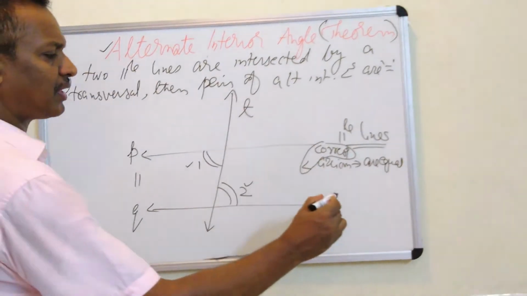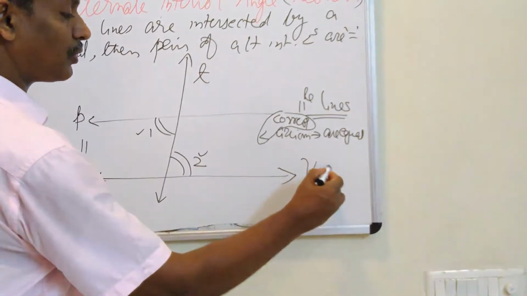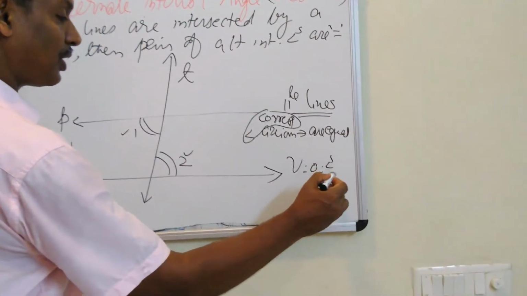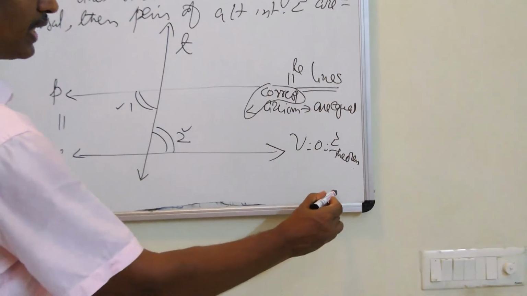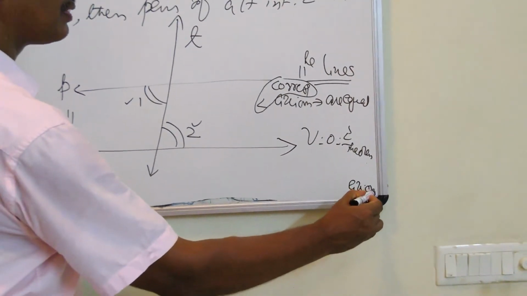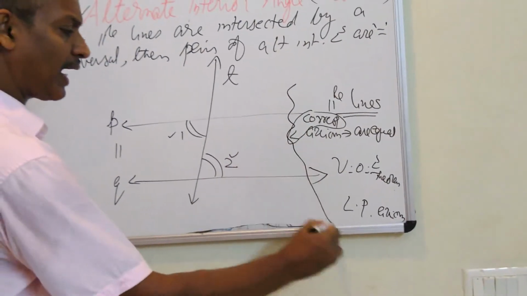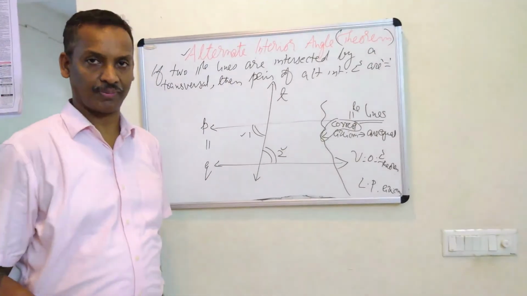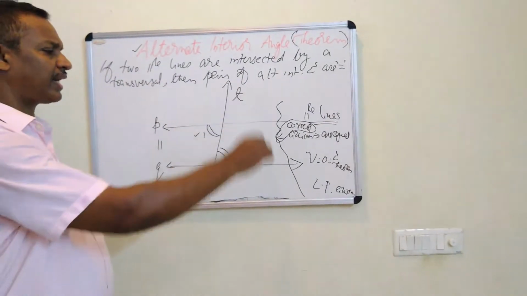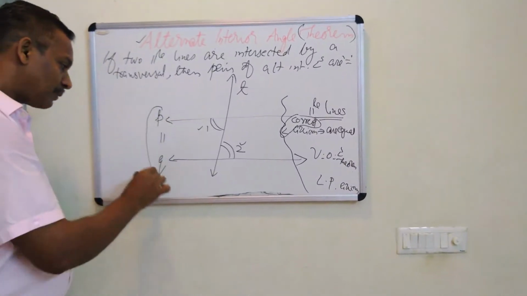And before that we studied many theorems and axioms like the vertically opposite angle theorem, and before that we studied one axiom, the linear pair axiom. So these are the axioms and theorems we discussed before this theorem. So those theorems and axioms we can use here. Here the lines are parallel.